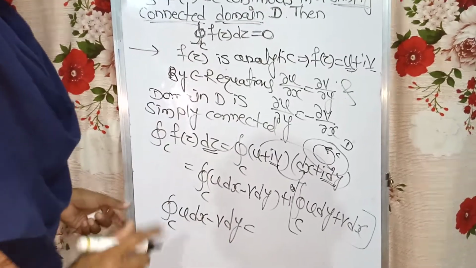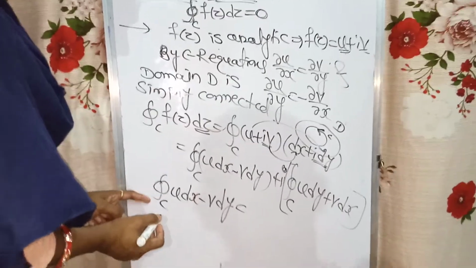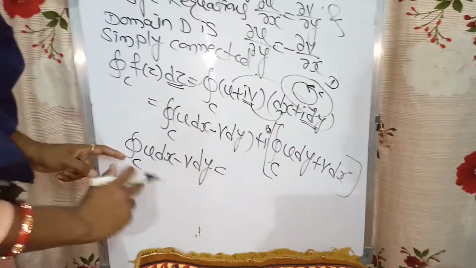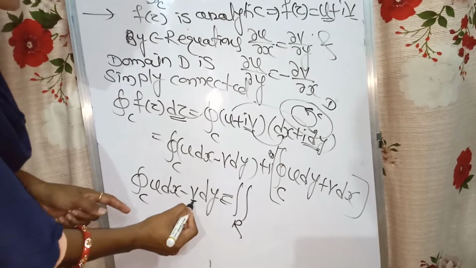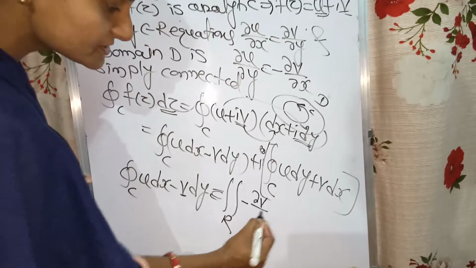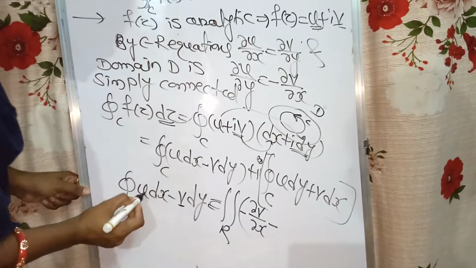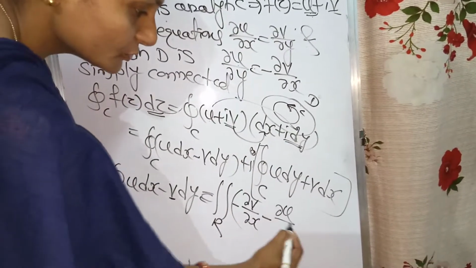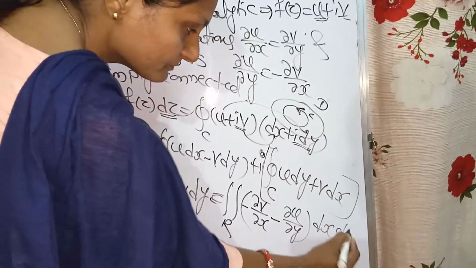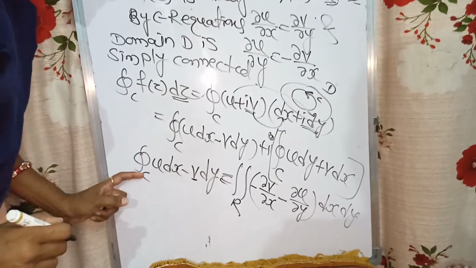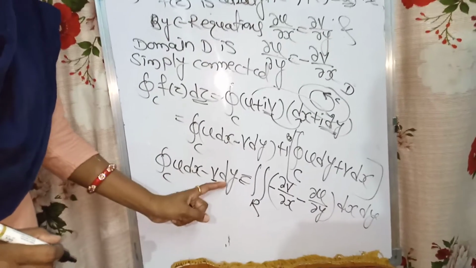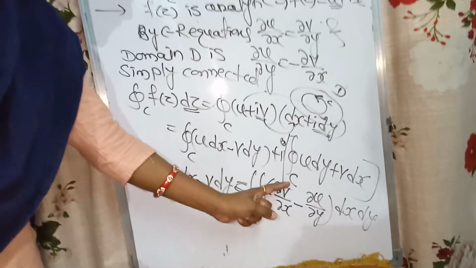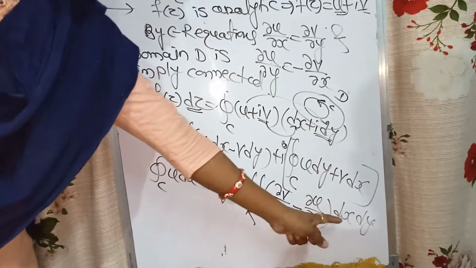Now we know that by Green's theorem, this is the line integral. So by Green's theorem we are converting the line integral into a double integral. The double integral over R of minus dou v by dou x minus dou u by dou y dx dy. Observe the statement. By Green's theorem, I have converted the line integral into a double integral. The integral over closed curve C of u dx minus v dy, I have written as the double integral over R of minus dou v by dou x minus dou u by dou y dx dy.